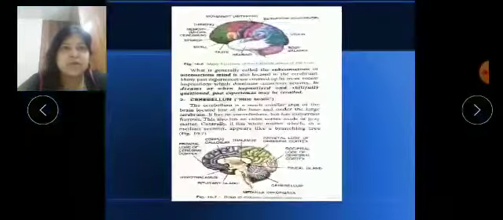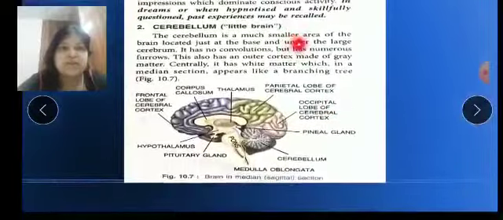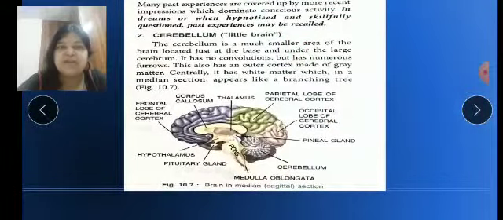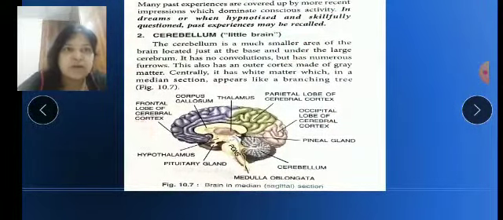So please draw. This part is also very important, because here they are showing the frontal lobe of the cerebral cortex, then the parietal lobe, then the occipital lobe, like this.